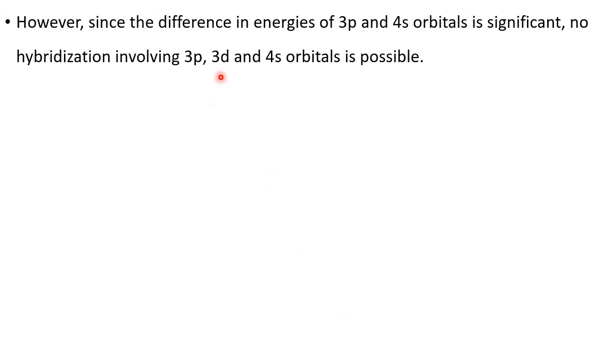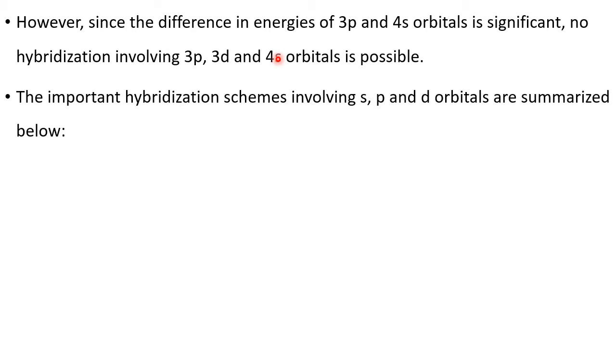However, since the difference in energies of 3p and 4s orbitals is significant, there is no hybridization involving 3p, 3d and 4s. This is most important. 3p belongs to quantum number n equal to 3, and 4s belongs to quantum number 4, so kindly don't compare these two. There is a significant gap. Therefore, it is not possible for the orbitals 3p, 3d, 4s to undergo hybridization. Either 3s, 3p, 3d or 3d, 4s, 4p.